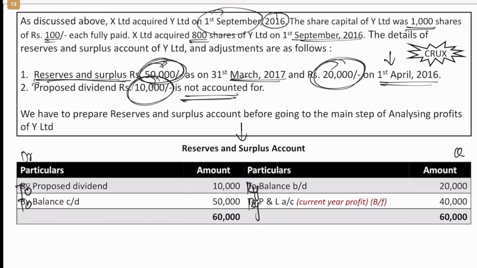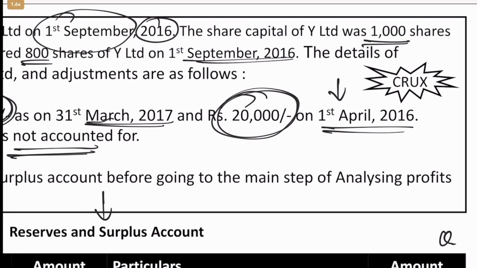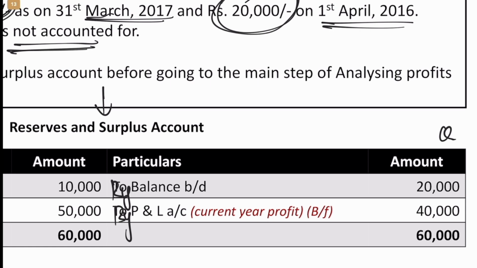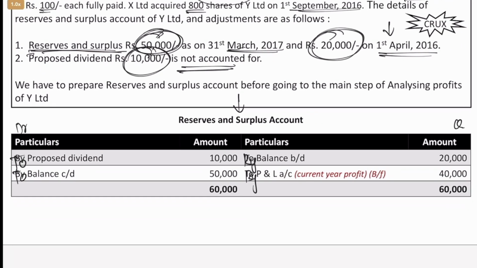So what was the opening balance? Here we have 20,000, so that will be my balance brought down. Since it's a liability, it will always have a credit balance, so that we have brought down. The closing balance is also mentioned, that also we will incorporate.